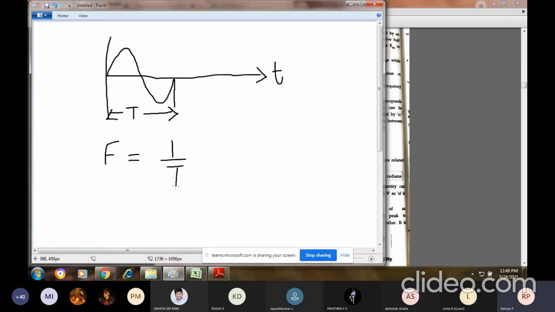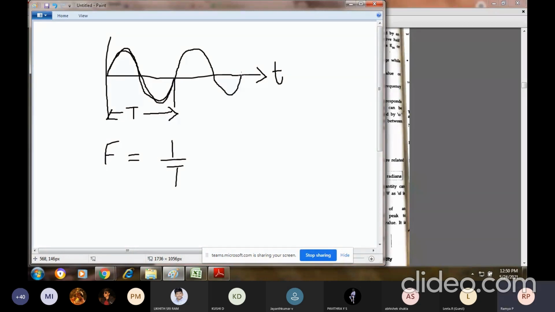How many cycles? As I said, a cycle is nothing but a repetition of each set of positive and negative instantaneous values, right? So this complete thing is my one cycle, and the next, if I draw once again, is my second cycle.